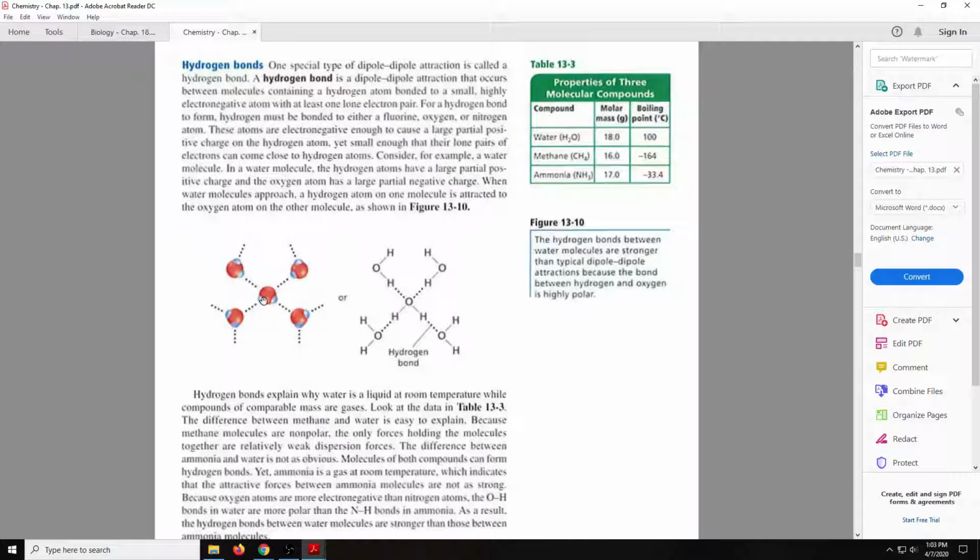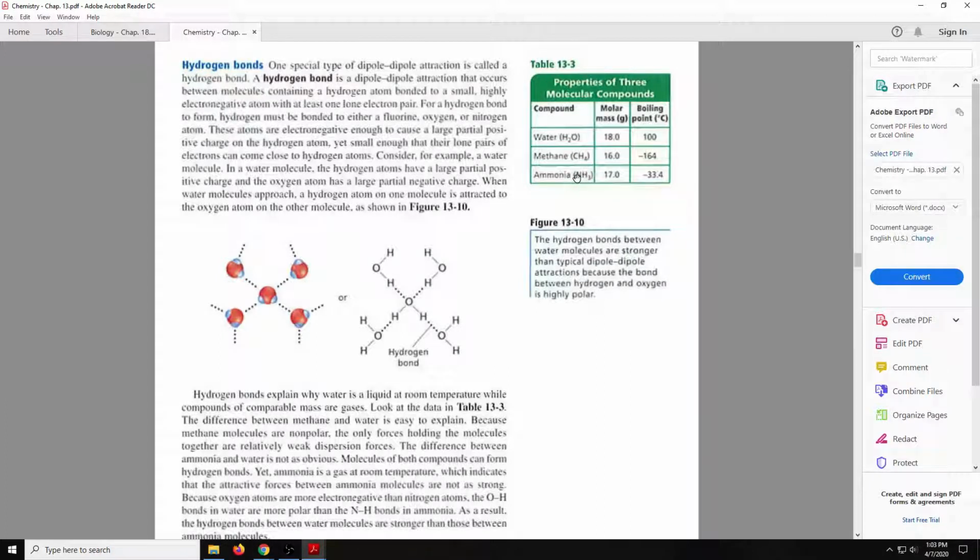This is why water is a liquid at room temperature when comparable materials are gases at room temperature. We see that up here. Methane and ammonia are both pretty close to the same molar mass as water, yet they are very much gases at room temperature. Their boiling points are super low. The reason for that is because methane is not polar. If it's not polar, it doesn't have those poles, so the only thing keeping it together is the dispersion forces, which means it's only temporary, which means it's going to exist as a gas, because each molecule is going to be able to escape from the other one. There's nothing holding them together.